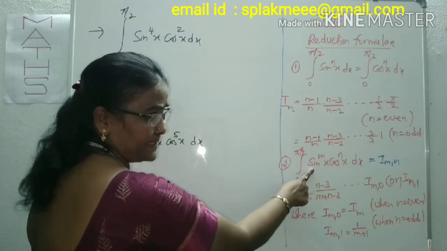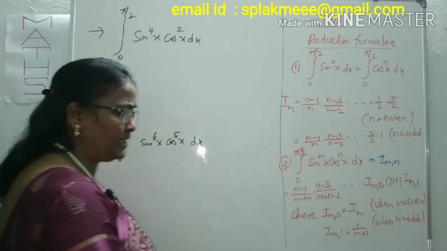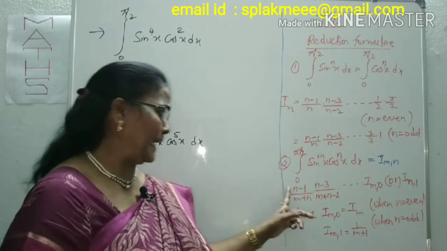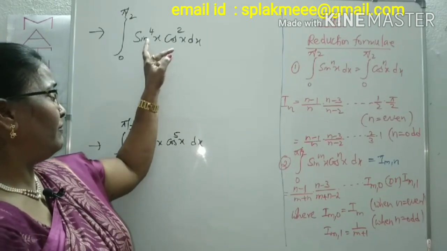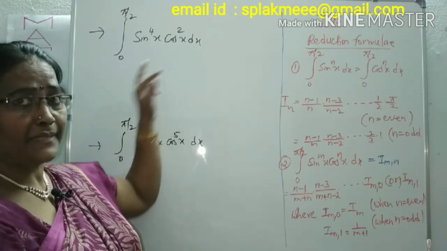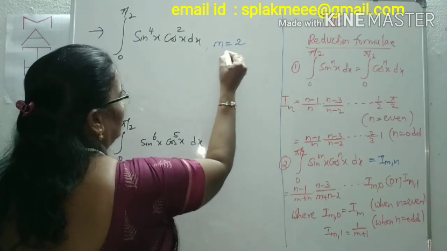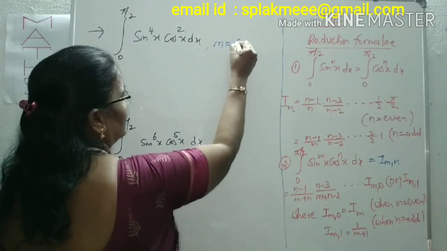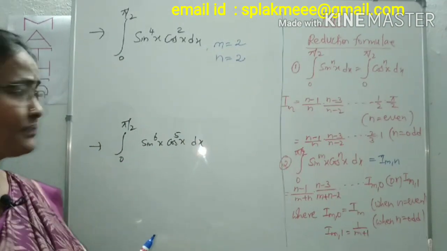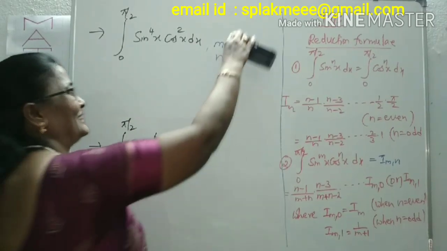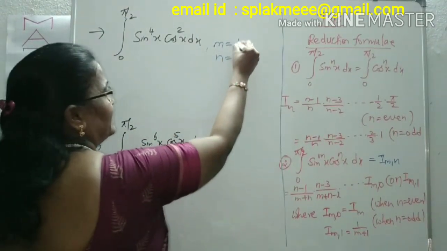IMN formula. Integral of sine power mx into cos power nx between the limit 0 to pi by 2. What is the IMN formula here? We can take n minus 1 by m plus n. It is clearly in the form of sine power mx cos power nx. What is m here? Sorry, m is 4, n is 2.